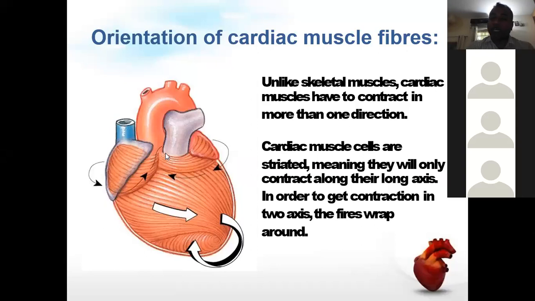However, in order to get the contraction in two axes, the fibers are wrapped around. These fibers will wrap around each other, sometimes layering over one another, forming an arrangement so that they contract along their long axis. So this is something different as compared to the skeletal muscle. The muscle fibers work in the same one direction, but basically there is the wrapping in the two axes.